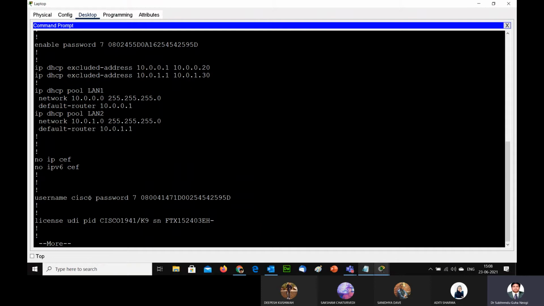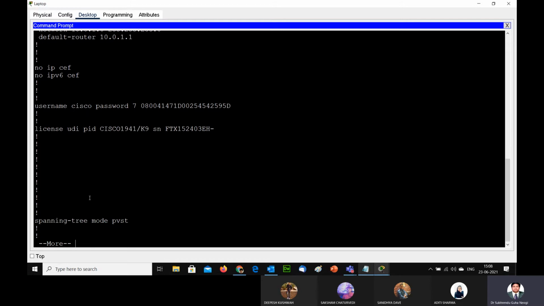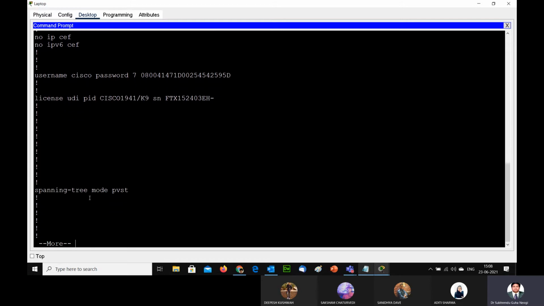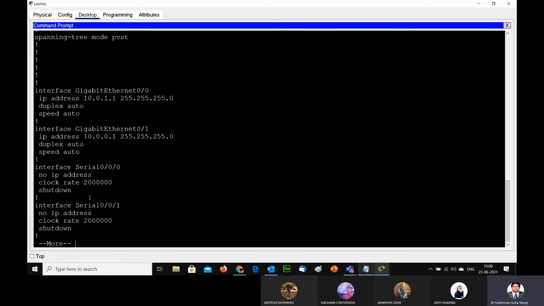I can see the username, but unless I get the password, I will not be able to do anything. So if I know one user, I will not be able to do anything until I get all the passwords. You can see this is the best part of using this security. So that's the basic security we need to do.